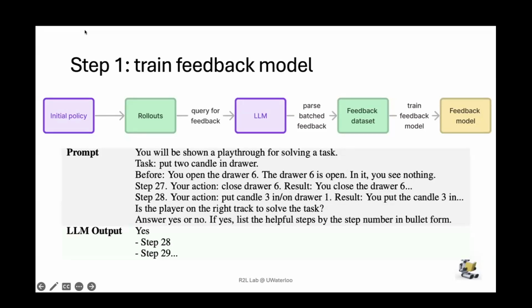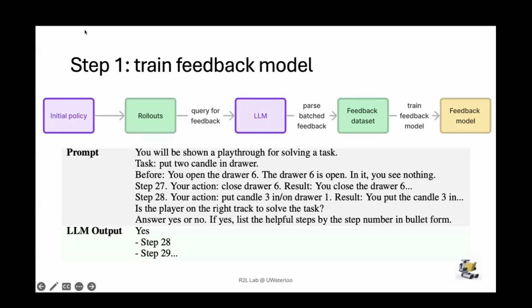Before we do that, though, we don't want to query LLMs like GPT-4, for instance, every step for a 1,000-step trajectory. So what we'll do first is collect some trajectories and then query for feedback using our foundation model. Then we'll use that as a data set to distill into a feedback model. This is a small feedback model that we can run that's very efficient and fast.